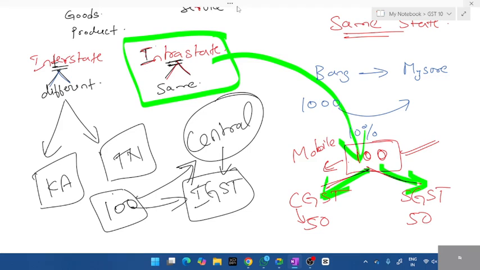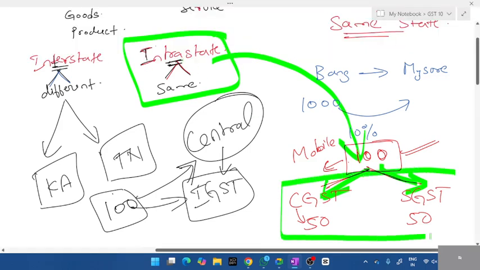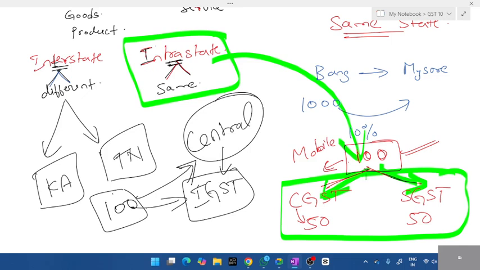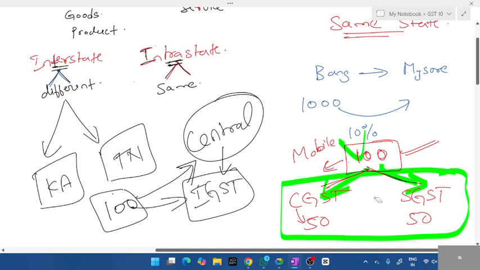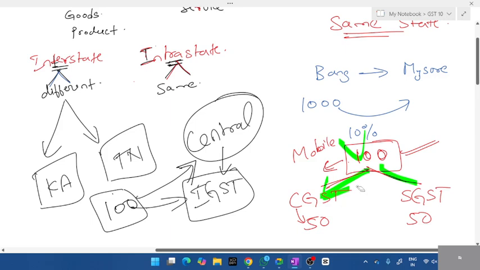That's the reason there is a mutual understanding. Whenever it is intrastate, both will take 50%. State cannot fight; they'll definitely lose. So both will take 50%. You should remember it like this: the actual concept may be different, but this is how I teach you all. There is mutual understanding, so 50-50%. You'll never forget this concept.